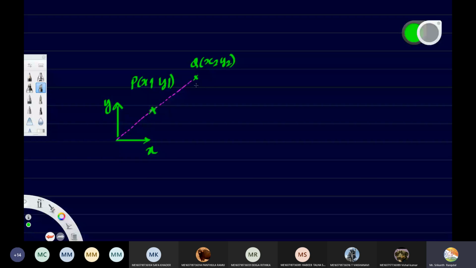So what we'll be doing here is we will be taking up this distance, let us say r1, and this distance, let us say r2. So what will happen here is r2 will be s times r1. And what is this s? This s is called scaling factor. Okay. So we'll have to again find the relation between x2, y2 and x1, y1 using this relation. Okay, ready?